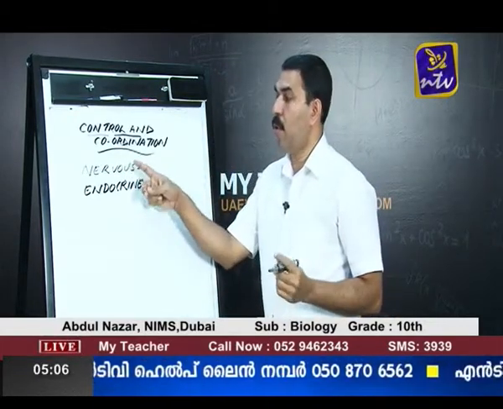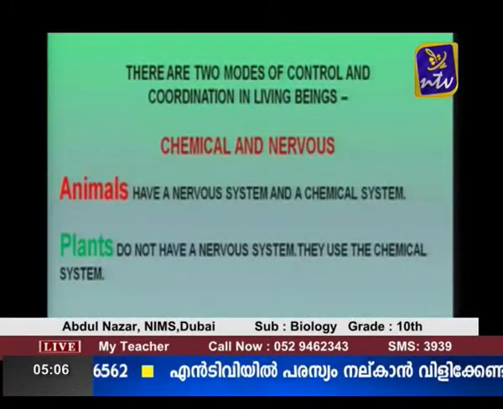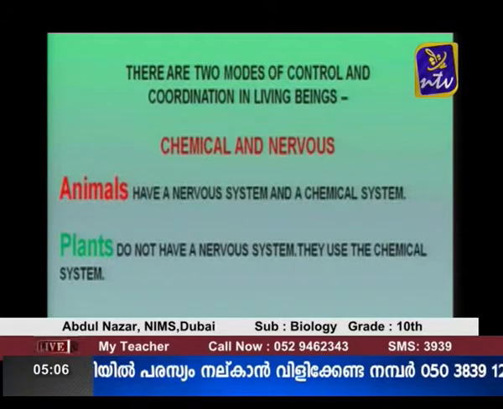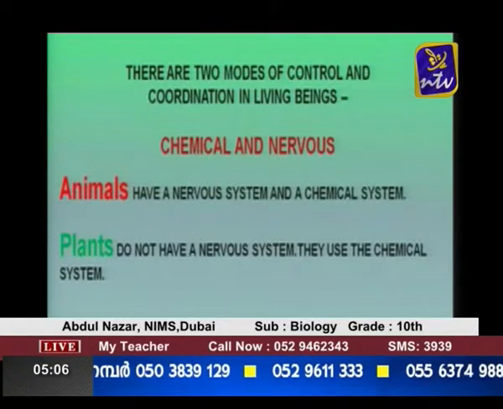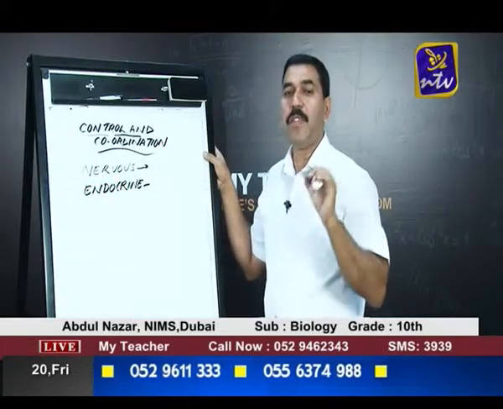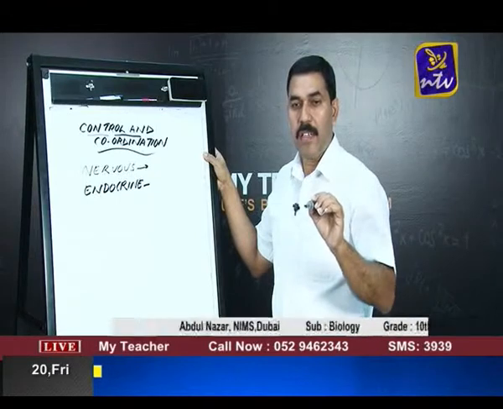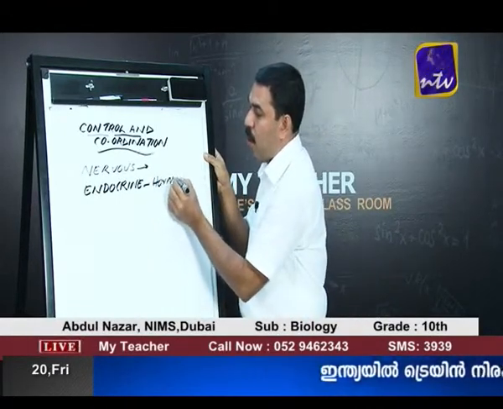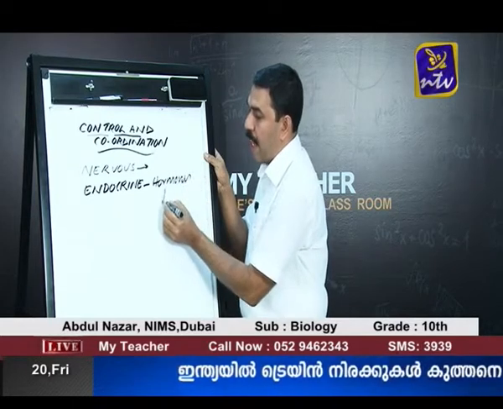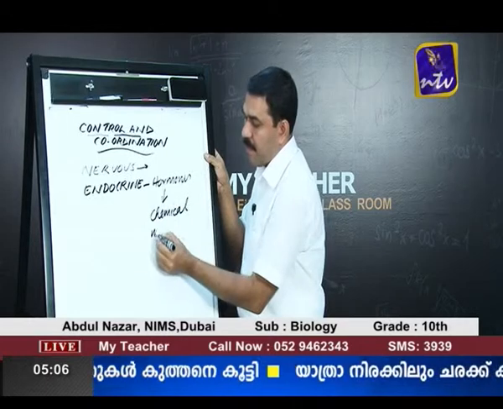Animals have both the nervous system and the endocrine system. The nervous system consists of the brain, spinal cord, and the nerves which spread to various parts of the body. The endocrine system consists of some small organs placed in different parts of the body, and these organs secrete certain chemicals. These chemicals are called hormones, and the hormones act as chemical messengers.